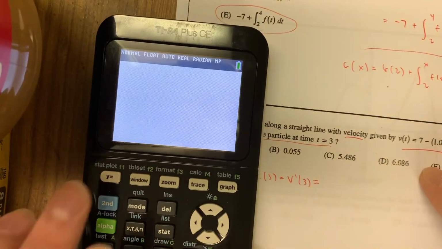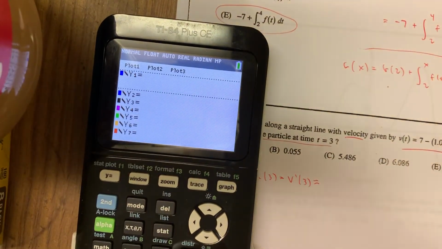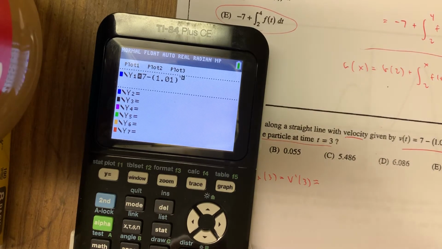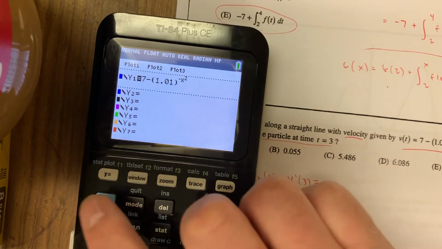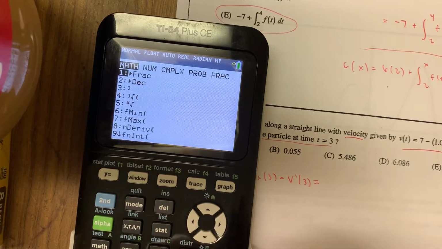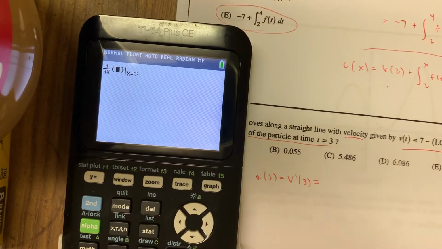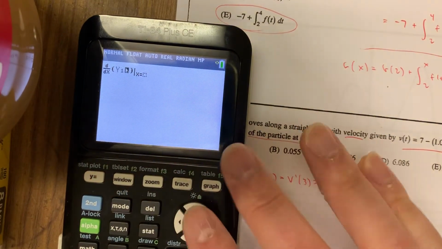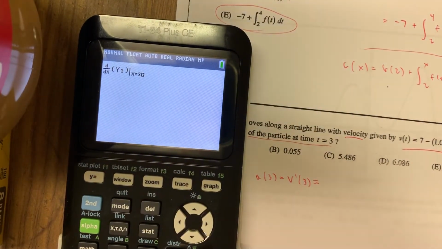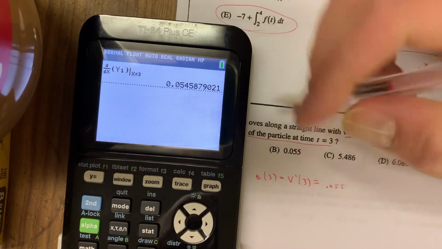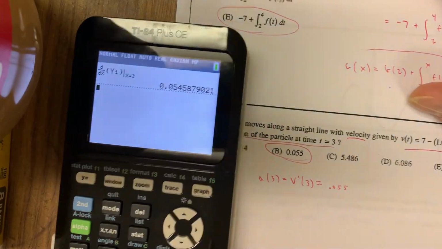Remember, if you have your calculator, you can numerically evaluate a derivative on the AP exam. So let's put in this velocity function right here. Now I can actually use the math 8 action. Let's take the derivative with respect to x of the velocity function, y1, and evaluate it at x equals 3. I do that, and I get approximately 0.055. If you truncate, you get 0.054, which is not here.